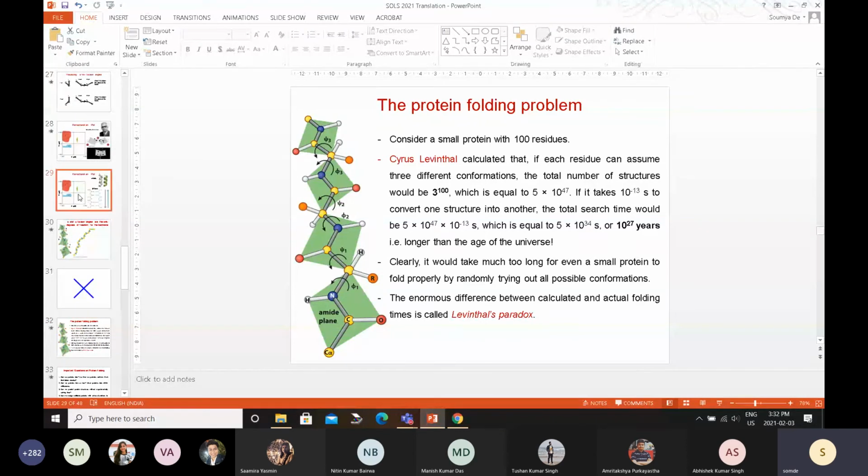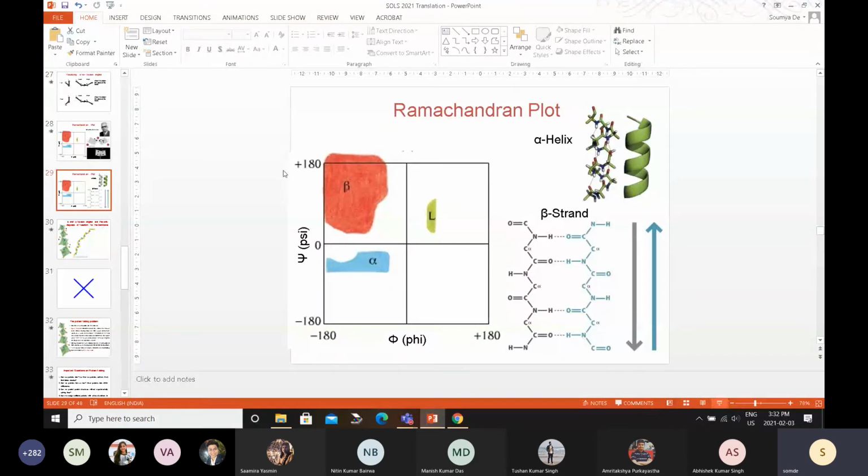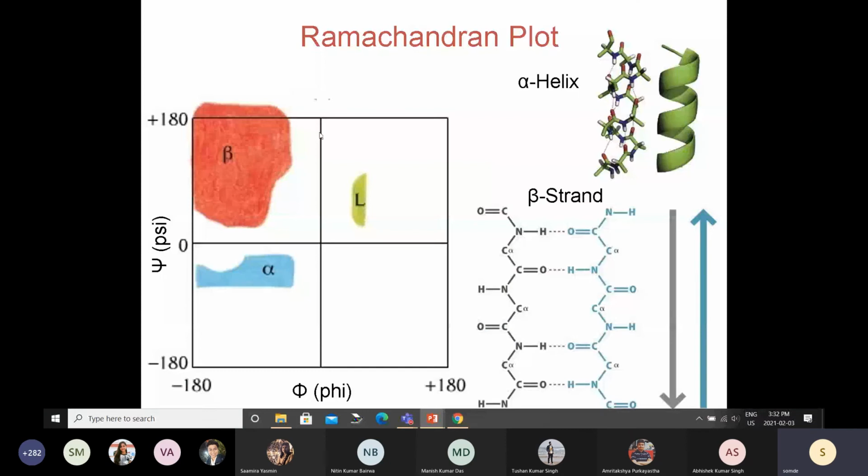That's fine. So it turns out that this prediction that Ramachandran and his student made turned out to be quite true. This was done in the early 1960s. Right? So only a few protein structures were solved at that point of time. Now we have solved almost 2 lakh protein structures. So if you make Ramachandran plots of all those protein structures, you will get a plot very similar to this. So the Ramachandran plot is something that is a gold standard.